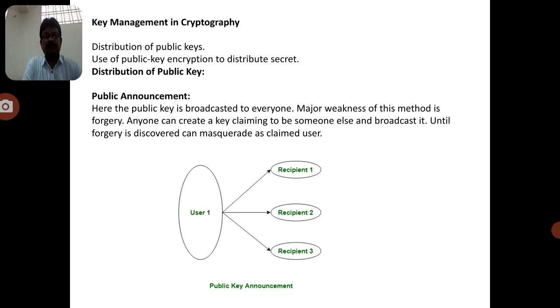So if any recipient wants to communicate with user 1, he may use the public key received from user 1, encrypt the message with it, and send the message to user 1. This is a simple technique because every user can announce their public key and distribute it to the remaining users.